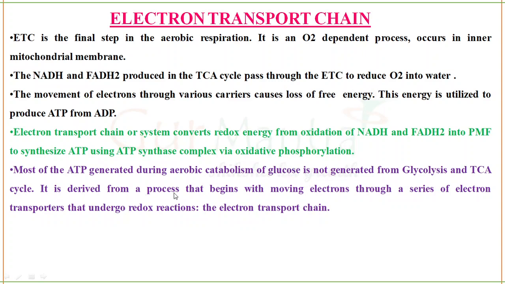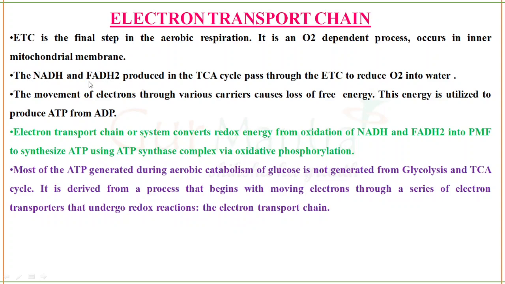It is derived from a process that begins with moving of electrons through a series of electron transporters that undergo redox reactions, which is called the electron transport chain. So we have understood the definition of electron transport chain. NADH and FADH2, the products obtained from the TCA cycle, which are electron carriers, get oxidized and electrons are removed.